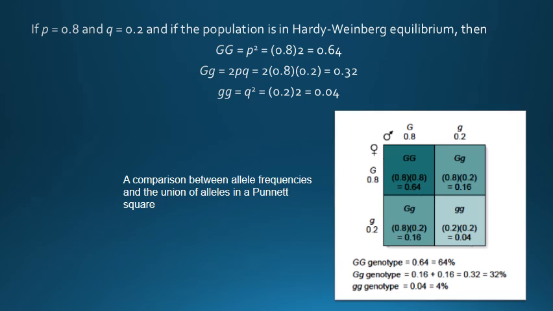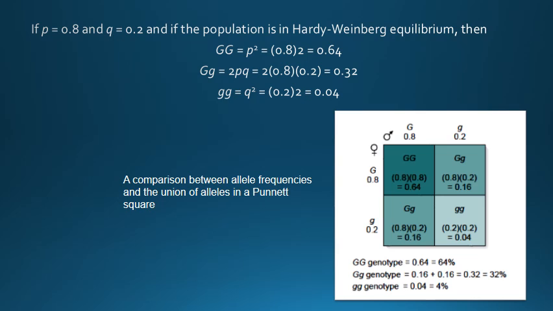In this example, the frequency of a gamete carrying the capital G allele equals 0.8. So we can use the product rule to determine the frequency of genotypes. For example, the frequency of producing a capital G homozygote is 0.8 times 0.8, which comes to 0.64 or 64%. Likewise, the probability of inheriting both small g alleles is 0.2 times 0.2, which comes to 0.04 or 4%, as seen in this figure.